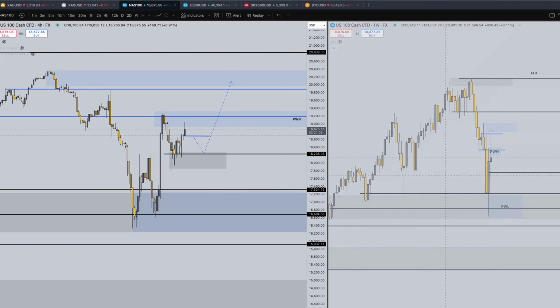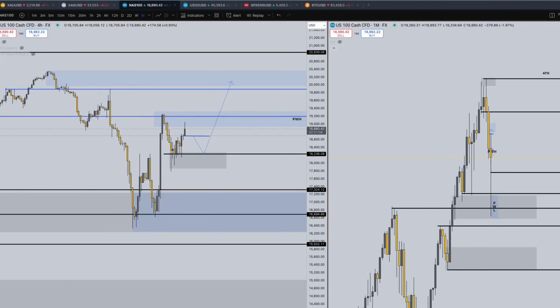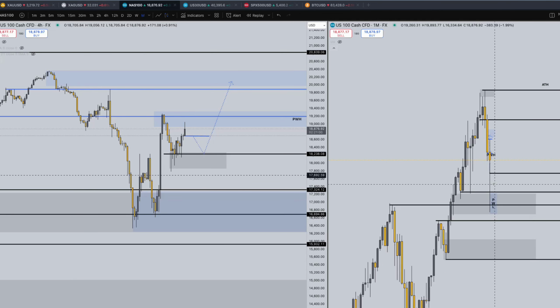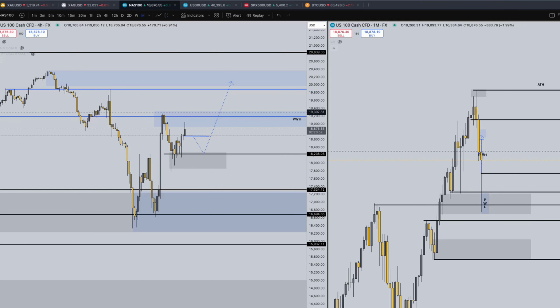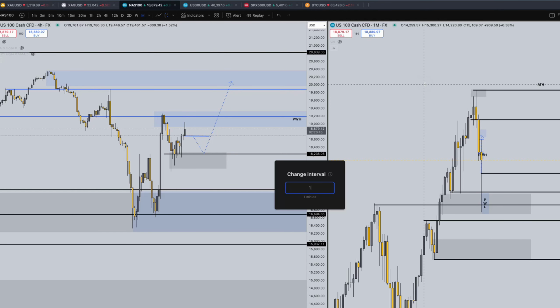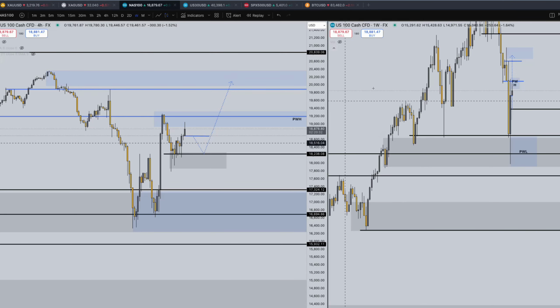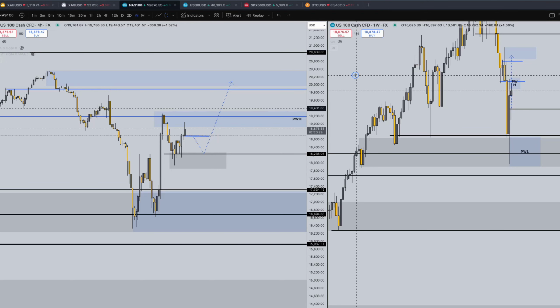If we zoom out to the monthly time frame, heavy seller's exhaustion, major wick rejection. Buyers stepped in again, bought the major low point, took liquidity, made it seem like monthly structure was broken and looked heavily bearish. And then buyers stepped in to buy the low. Obviously, there was some market manipulation that went on at this period of time, but that's just how it is. And that is what happens for these areas of liquidity to be taken.